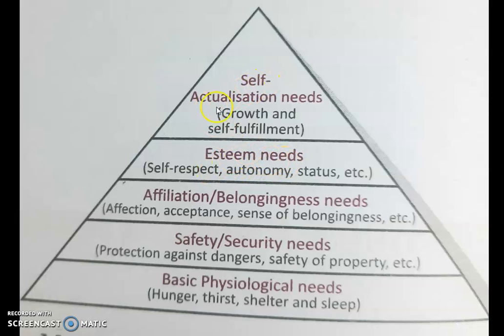Next is the self-actualization needs. Satisfying these needs means satisfaction of growth and self-fulfillment. This is the last level of need, that is self-actualization need. So this was a pictorial, or we can say a pyramid form, of Maslow's need hierarchy. Okay, now let us discuss each of these needs.